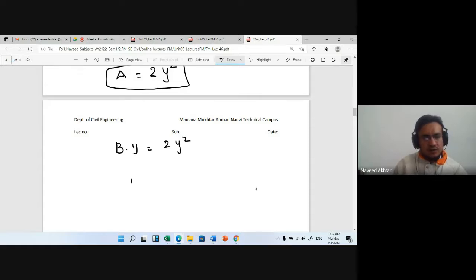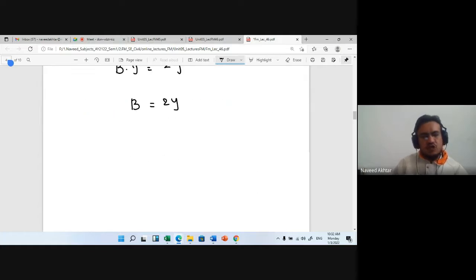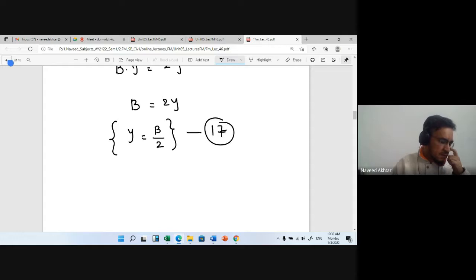So if I write, b is equal to 2y, with one y cancelled. Or you can say that y is equal to b by 2. This is the equation from the previous lecture.